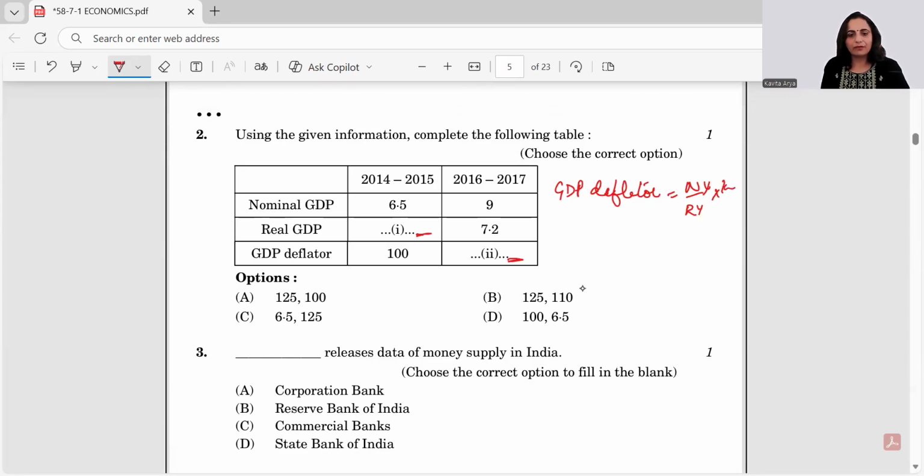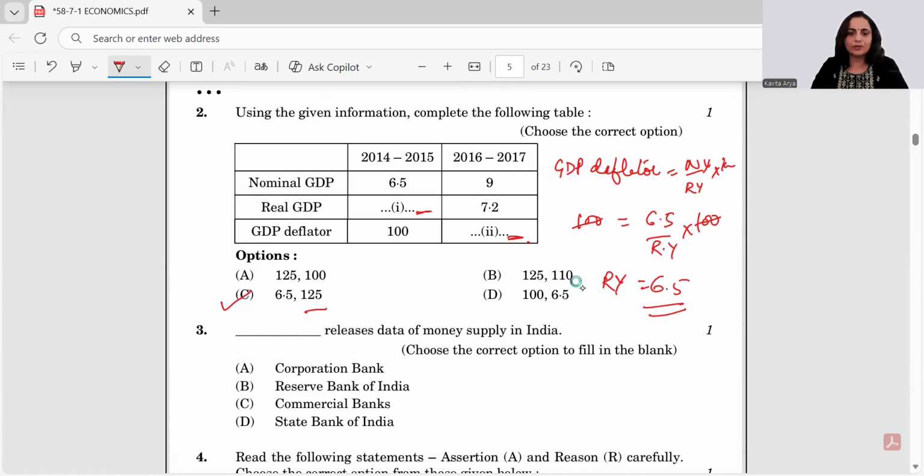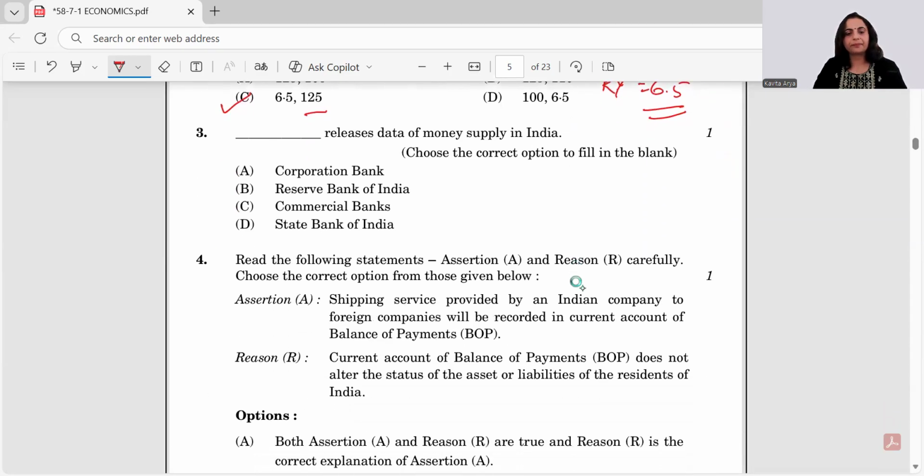So simply putting the formula, we have GDP deflator given here to be 100 and nominal is 6.5, real is to be found multiplied by 100. 100 gets cancelled with 100 here. So real income is equal to 6.5. So my first blank is 6.5 and C is the only option which gives me first blank is 6.5 and you would definitely get to have this as 125 if you solve, right? So our answer is C.